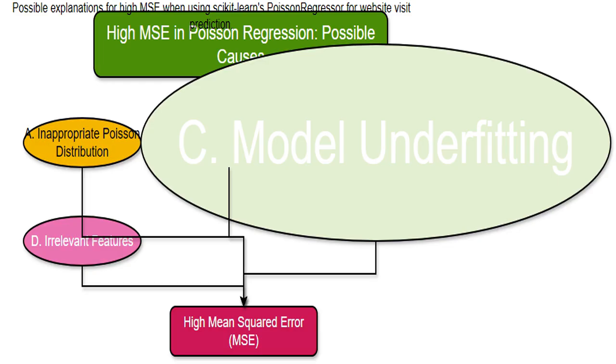I'm considering if my model is too simple. Maybe it's not complex enough to capture all the patterns in the website visit data. An underfit model will miss important relationships, leading to a high MSE.